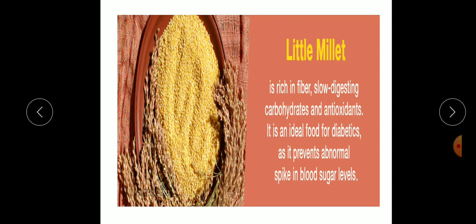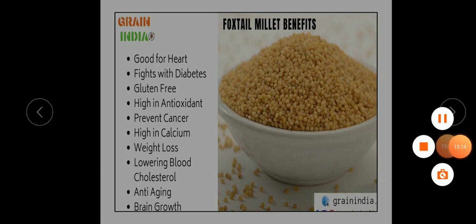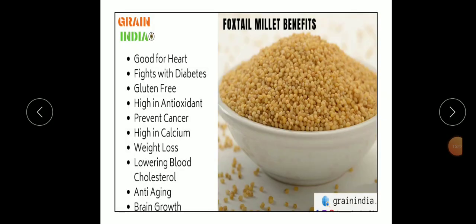Next is foxtail millet. Foxtail millet is good for the heart. It fights diabetes, and is gluten free. It's high in antioxidants. It prevents cancer, and is high in calcium. It also helps weight loss, lowers blood cholesterol, and supports anti-aging and brain growth.